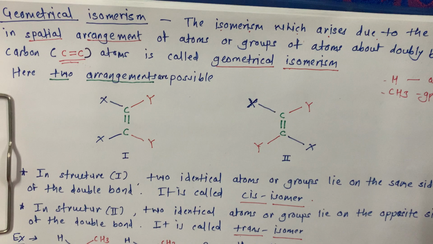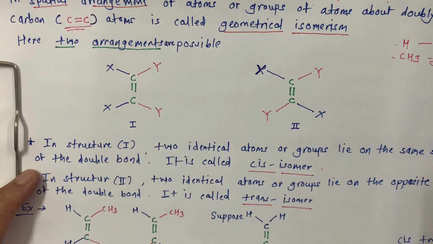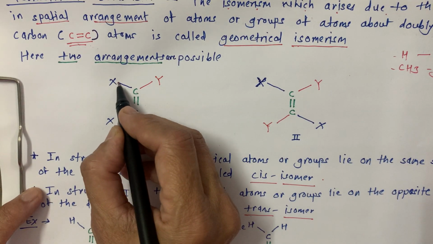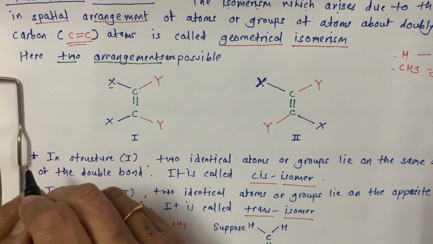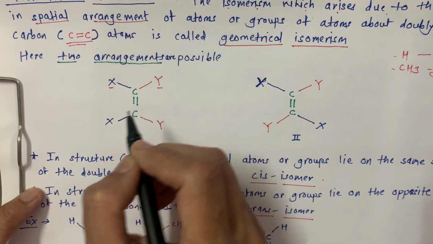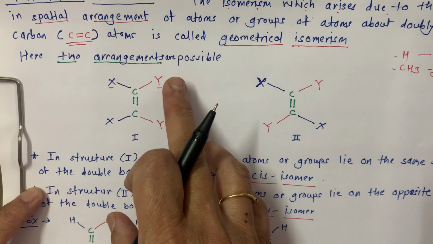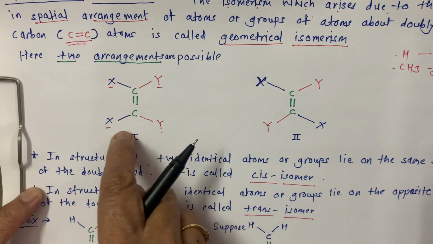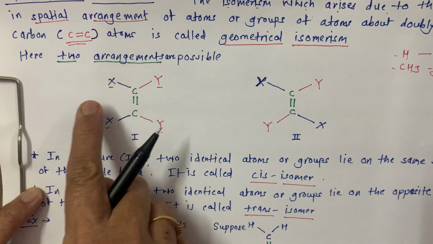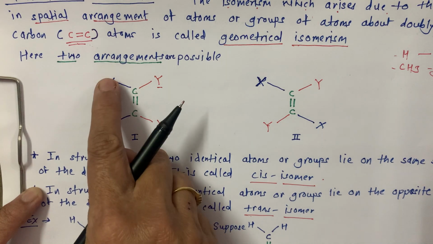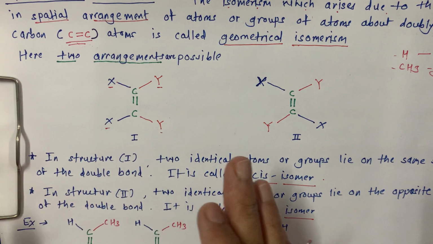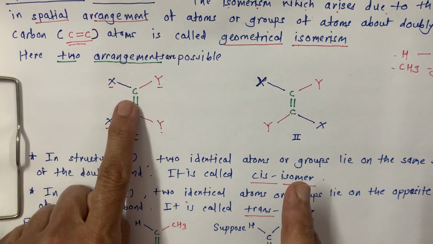Okay. Now here two arrangements are possible. How are these so? See, this is C double bond C. Here one atom or group of atoms is attached. Here another atom or group of atoms is attached. Similarly here like this. So you can arrange, or it is possible that these two identical or same atoms or groups of atoms are on the same side of the double bond. This is a double bond.